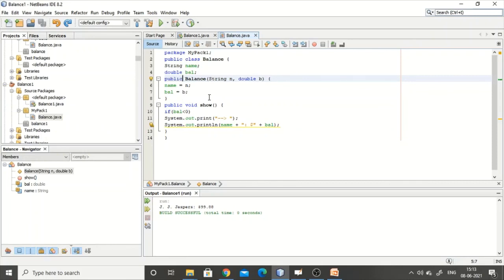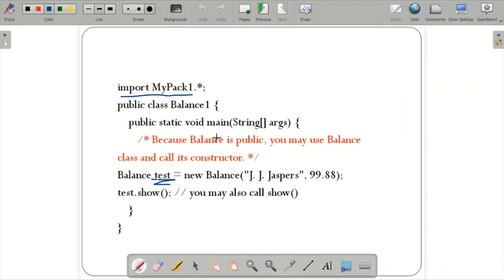This entire session was regarding the concept of packages, where we learned what packages are, how to declare and define a package, and how to set the paths for the package. You can use the default path, and if not, the classpath or the hyphen classpath option. Then I showed a simple example with the same balance class. Then we learned regarding access specifiers. Then the concept was regarding importing the package.